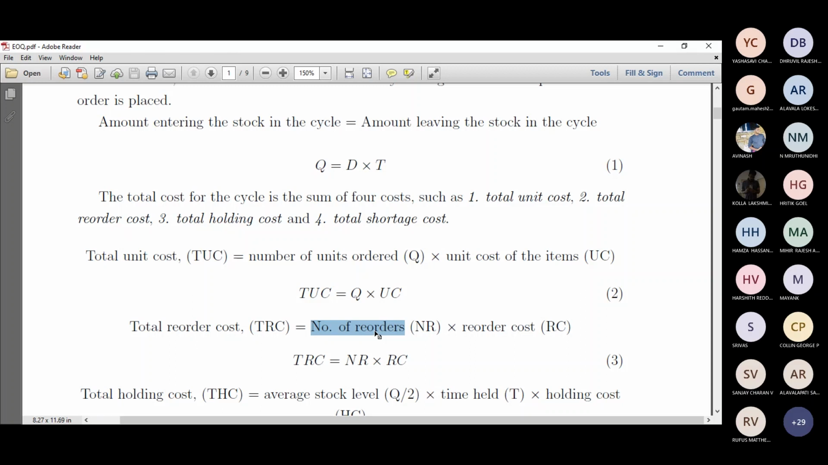But the shorter the cycle time, the shorter is the holding cost. The amount of resources stored is also smaller, something like that. So that is what we basically call total reorder cost, TRC, which equals the number of reorders, NR, multiplied by reorder cost. So as simple as that. That will be total reorder cost.